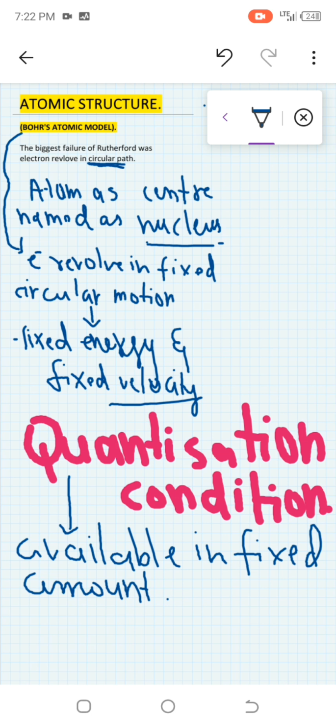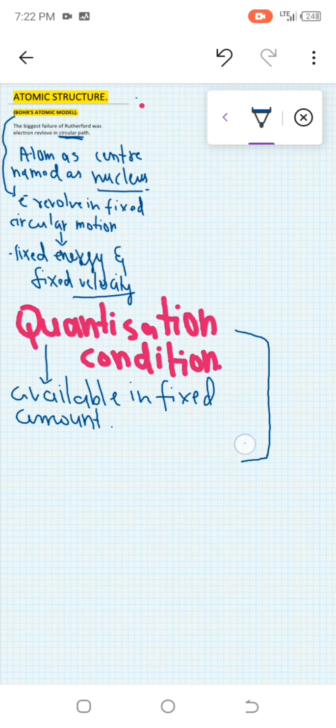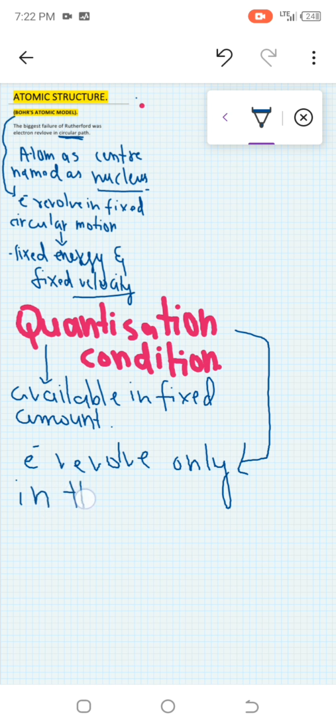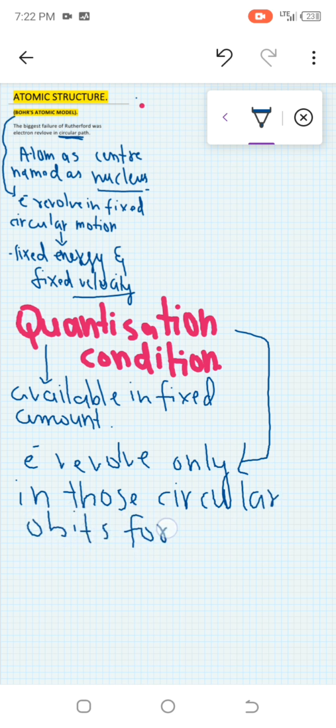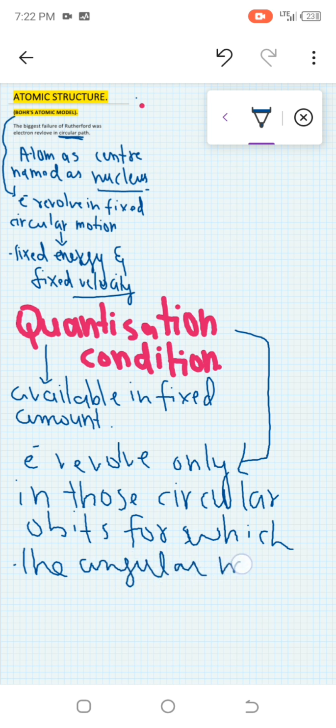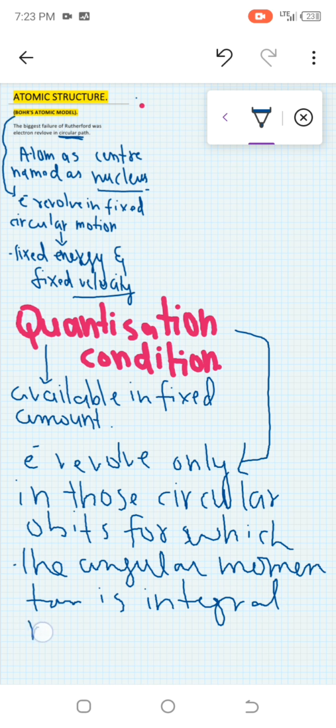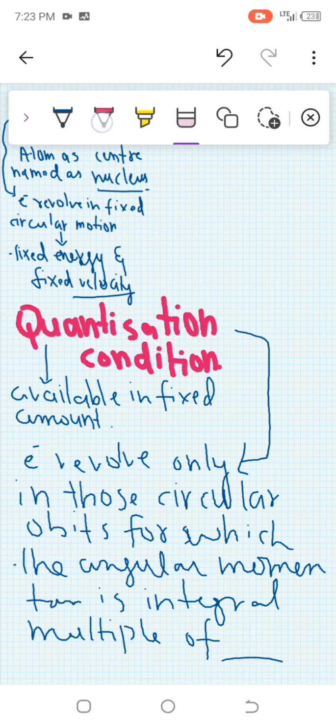So in this condition, he said electrons revolve only in those circular orbits for which the angular momentum is an integral multiple of h/2π. The statement given by this condition was that electrons revolve only in those circular orbits for which the angular momentum is an integral multiple of h/2π. Now what actually is the integral multiple here?